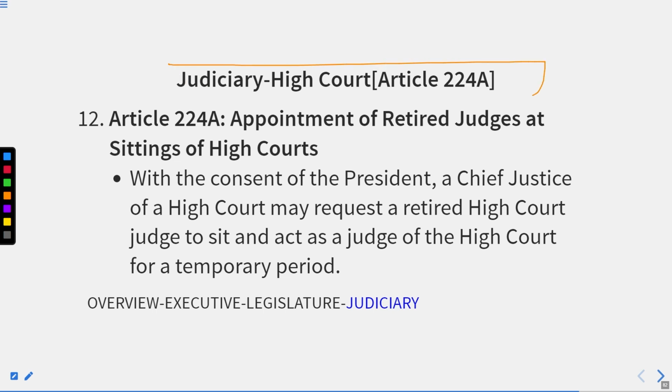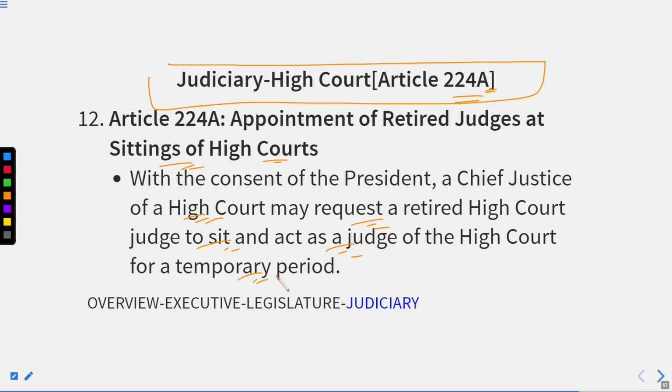Thereafter, what we have is Article 224A, appointment of retired judges at sittings of High Courts. With the consent of the President, a Chief Justice of a High Court may request a retired High Court judge to sit and act as a judge of the High Court for a temporary period if there is a shortage of judges.